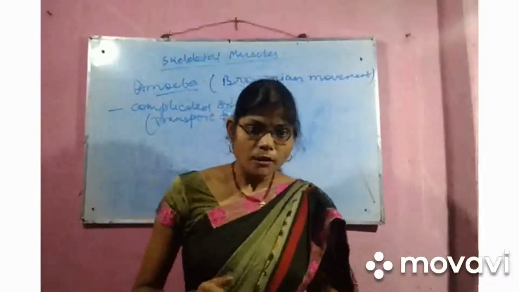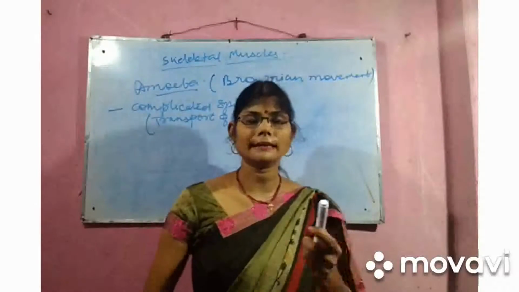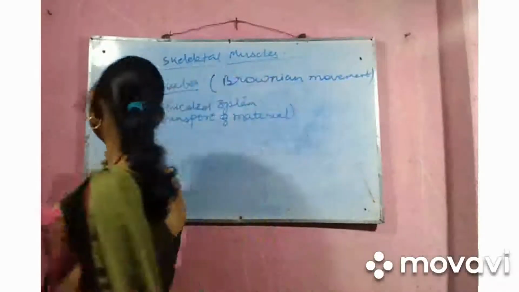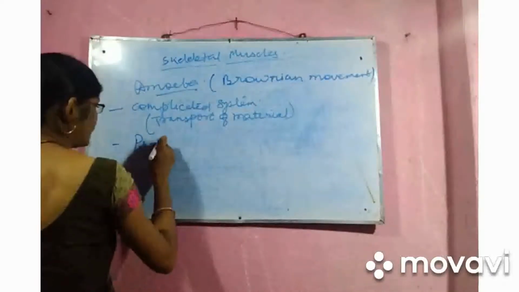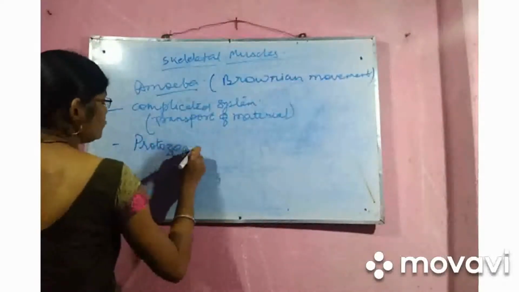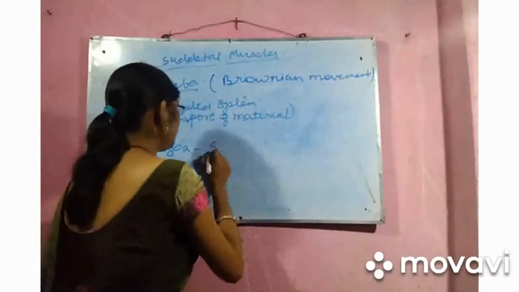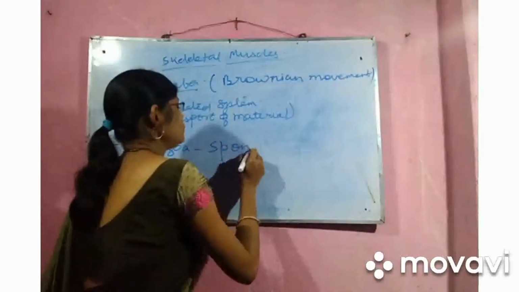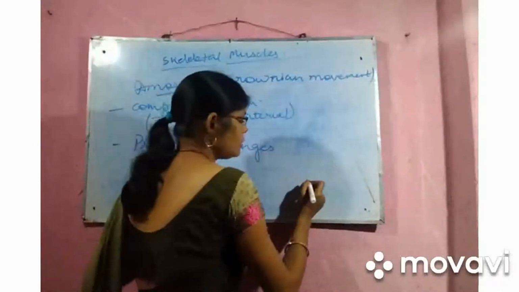Take the protozoa, for example sponges. Proto means first, and zoa means animal. The first animal on land was protozoa. If we take sponges, it is a very soft body, having an osculum and ostia.